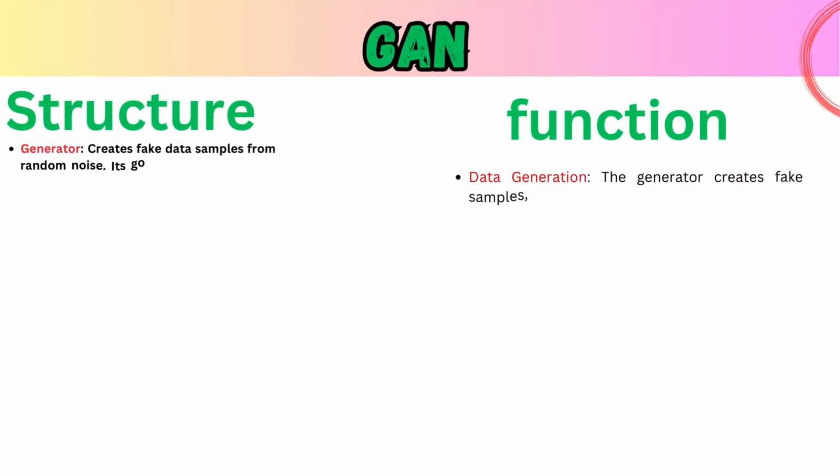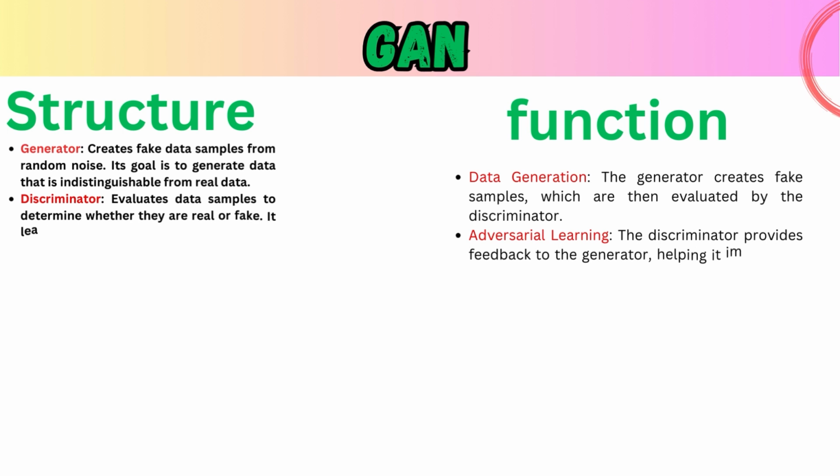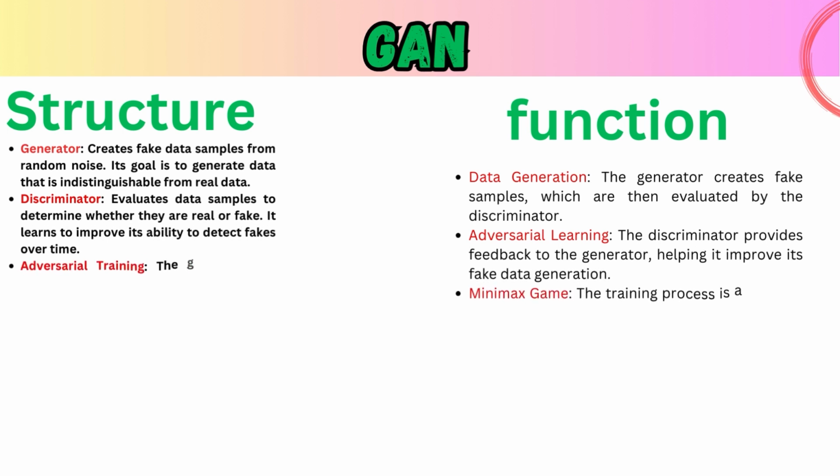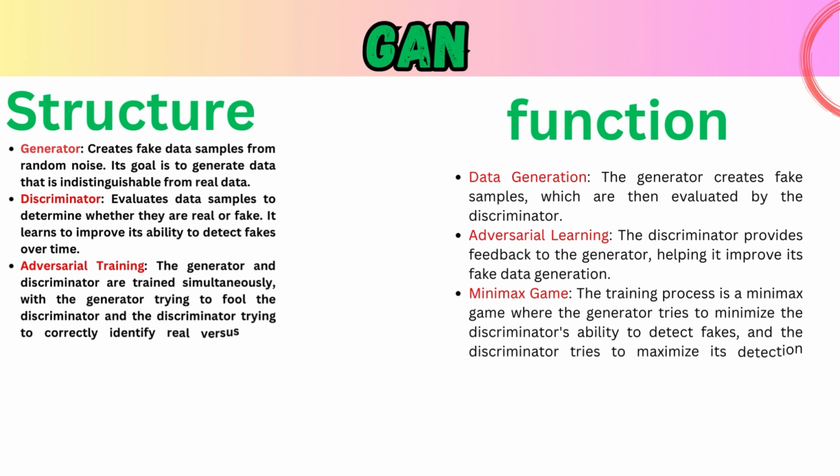4. Generative Adversarial Networks. Structure. GANs are unique because they have two parts, the generator and the discriminator. Generator. Think of this as the creative artist generating new data from scratch. Discriminator. This is the critic evaluating the data to determine if it's real or fake. Adversarial training. Both parts improve by competing against each other.